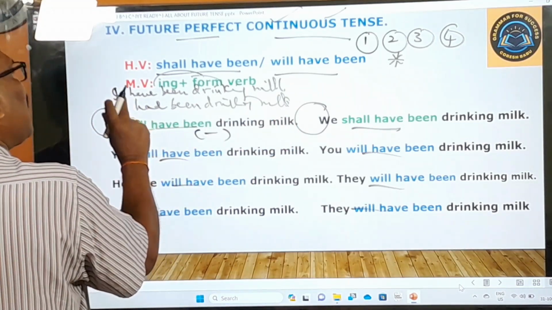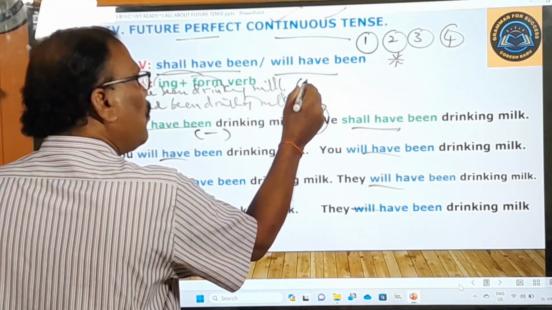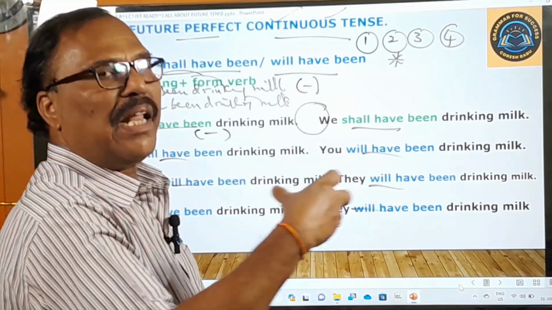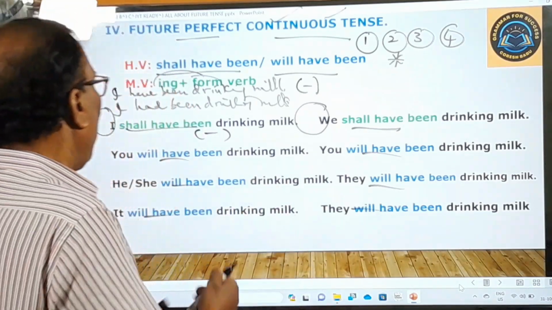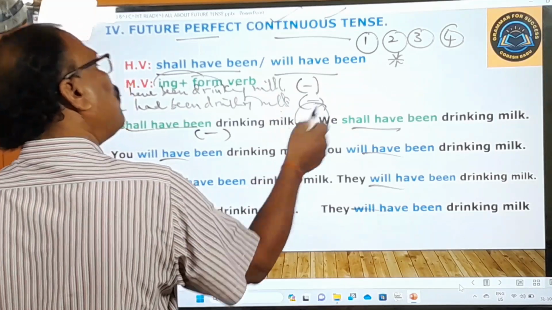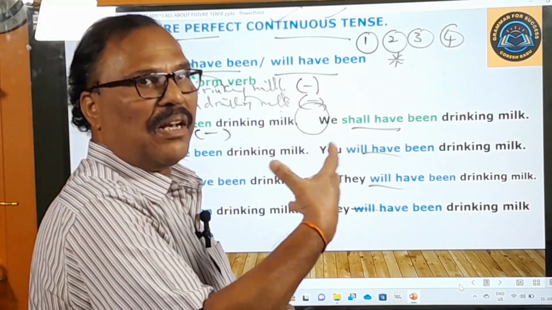So what is the meaning of present perfect continuous tense? I have been drinking milk means నేను పాలు త్రాగుతూనే ఉన్నాను. In the present tense, you find the endings like ఉన్నాను, ఉన్నాను, ఉన్నాను. ఉన్నాను means present tense. Okay. In the past perfect continuous tense, I had been drinking milk means నేను పాలు త్రాగుతూ ఉంటిని. In the past tense, what happens? You find the endings like untini.